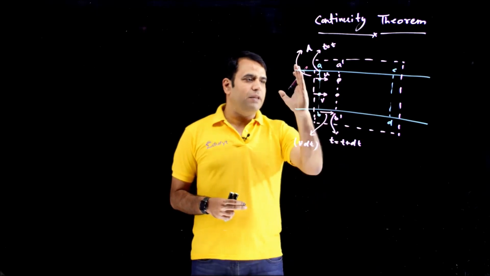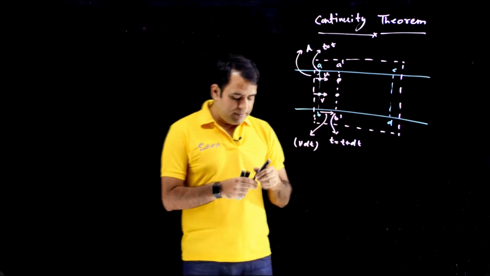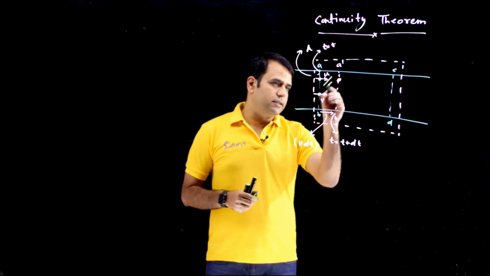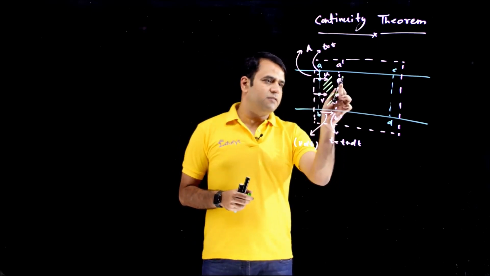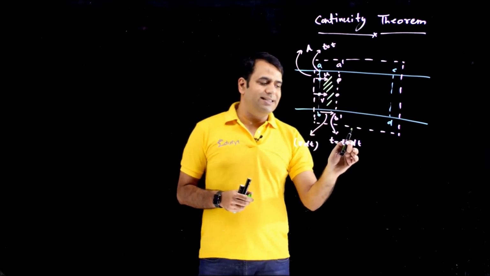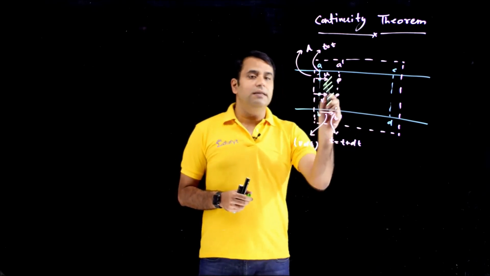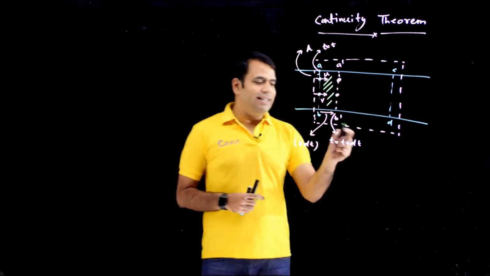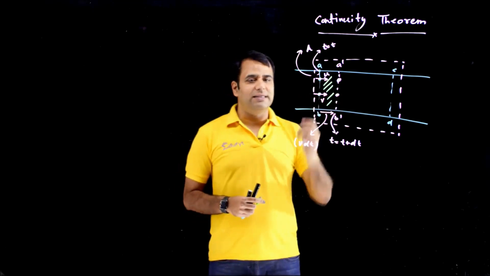During that time frame, that will come inside. So in this region, at time t plus dt, this is the excess mass which has come inside. So in dt time, that much mass has come inside.